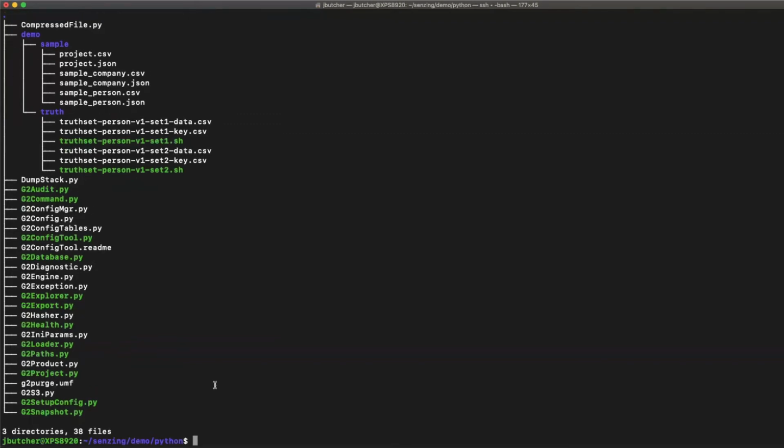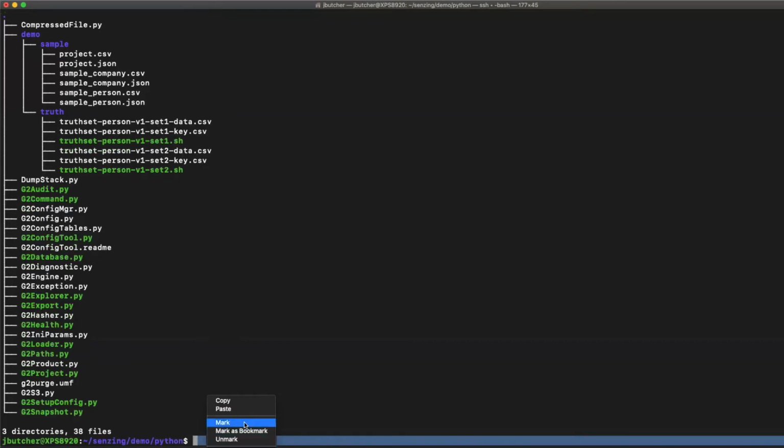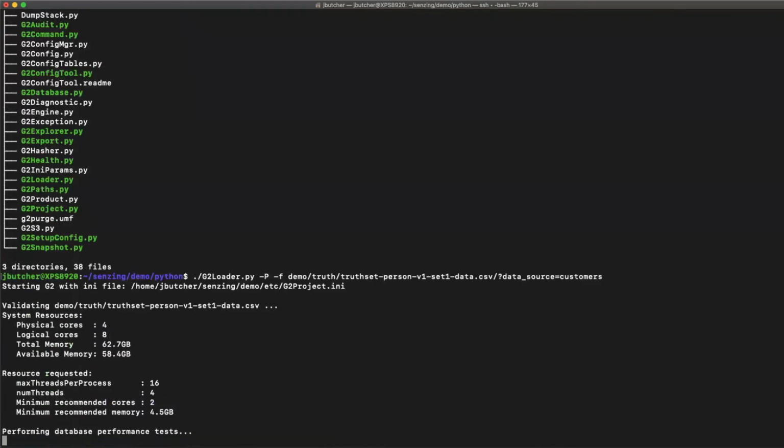There are two truth set files we ship with, set1 data and set2 data. And you can load these as anything that you want. For instance, I'm going to load this first data set, truth set data 1, as if they were customers. We load with G2 loader. The -p signifies we want the database purged, -f is the file, and -d data source is what we want to call it. Let's get that loaded.